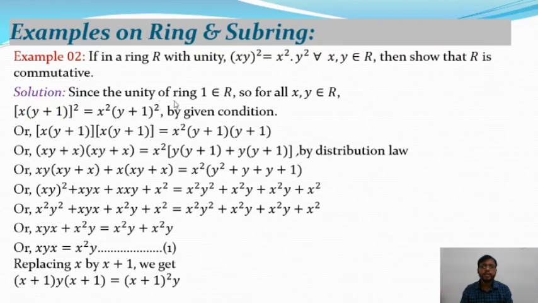Since the unity of a ring is 1 and it belongs to R, for all x, y belonging to R, x(y+1)². So in that case, we replace y by y+1. Then the above relation is reduced to (x(y+1))², and it is equal to x²(y+1)².